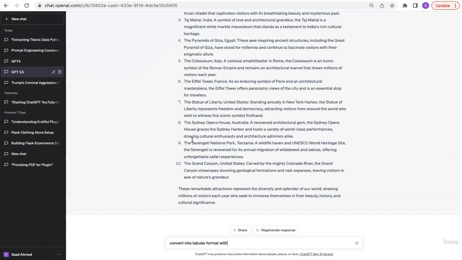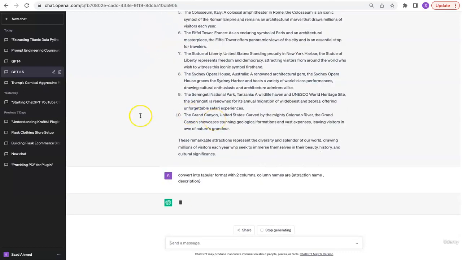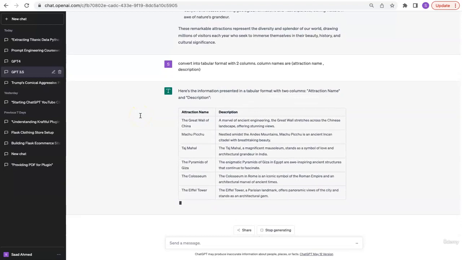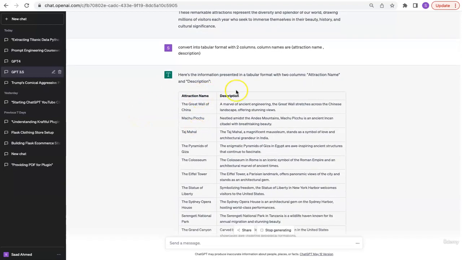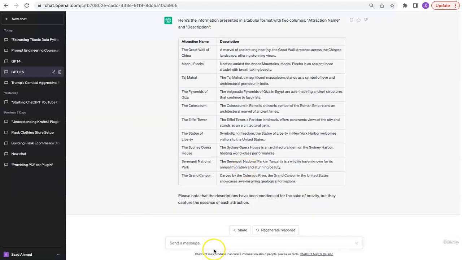And I can also say with 2 columns. Column names are tourist attraction name and description. So now I'm expecting GPT to create 2 columns for me in a table, and one is the attraction name and the description of the attraction.